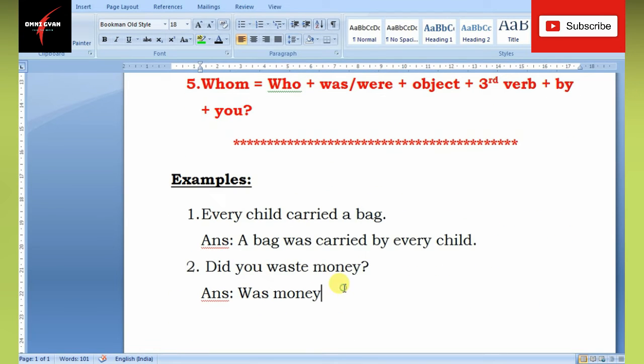So let us go according to the formula. Was money, and then the verb third form: waste, wasted, wasted. Was money wasted, and then by, and then the subject is you. Was money wasted by you? Then very quickly we move on to the third example.